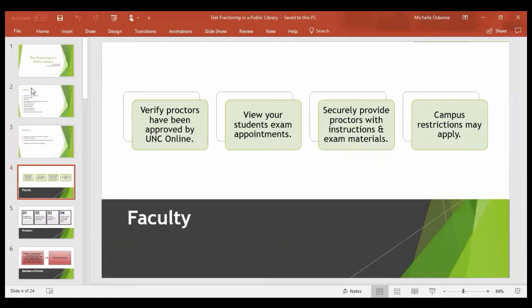So as far as faculty, they're able to verify the proctors have been approved by UNC Online by checking the website. They can view their students' exam appointments and securely provide proctors with instructions and exam materials. And again, some campus restrictions may apply.